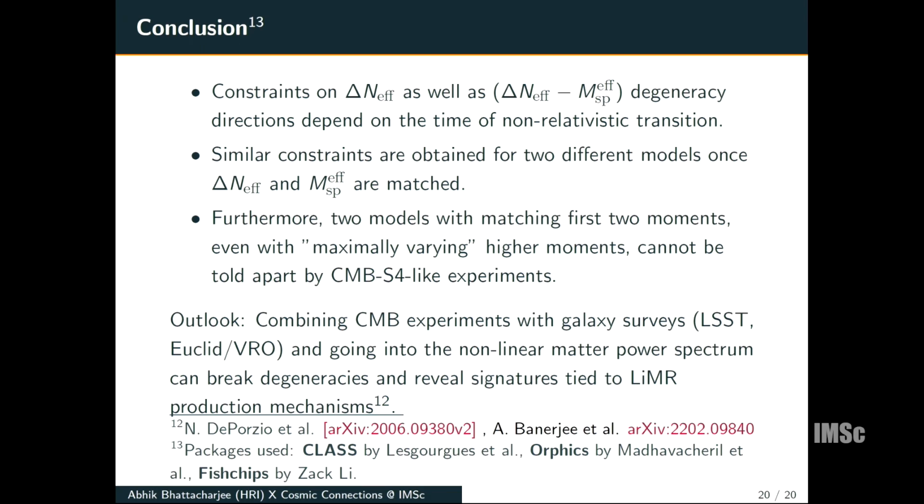And combining CMB experiments with galaxy surveys like LSST and Euclid, as has been done by Depozo and collaborators, and going into the nonlinear matter power spectrum, can break degeneracies and yield signatures tied to the LiMR production mechanisms, which our linear analysis is inherently insensitive to. We used the packages CLASS or Fisher and Fishchips. And with this, I'll end my talk.